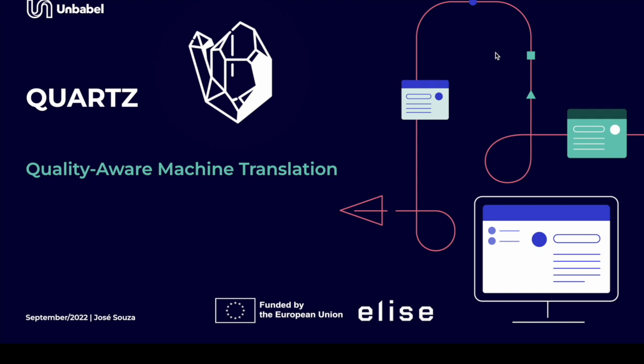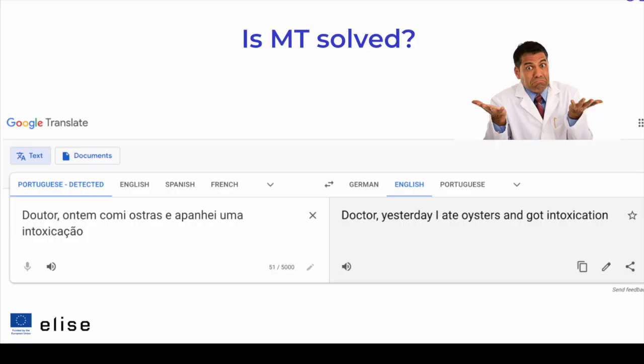Hi, I'm going to present Quality-Aware Machine Translation, or QUARTZ, by Unbabel.